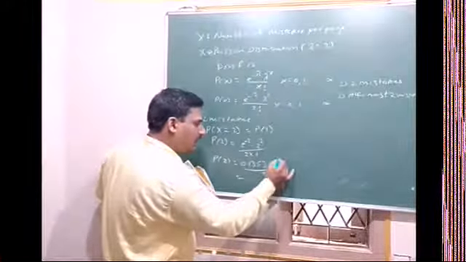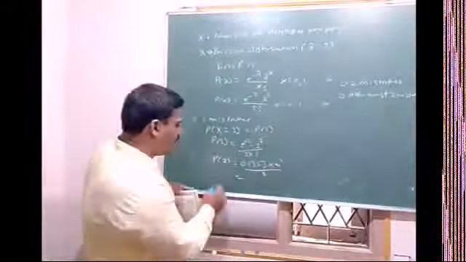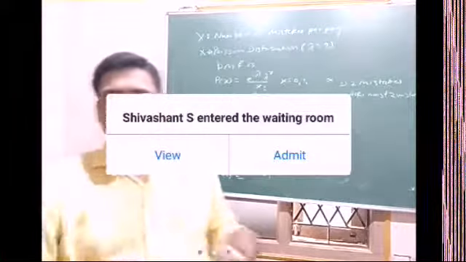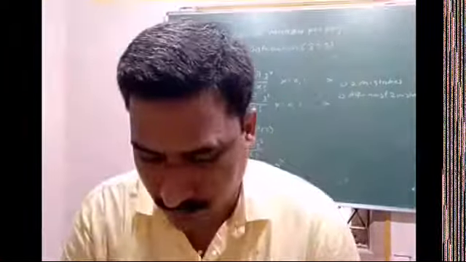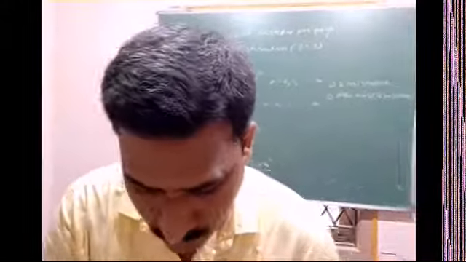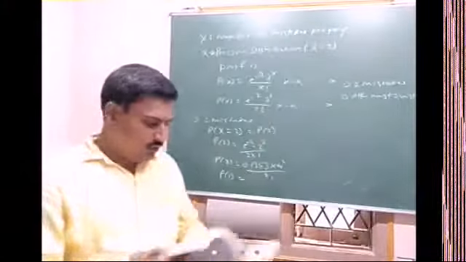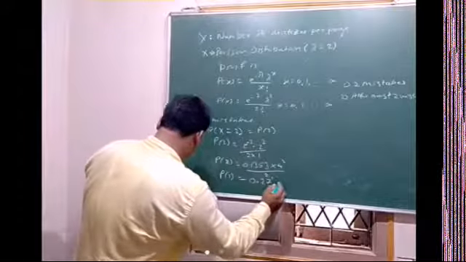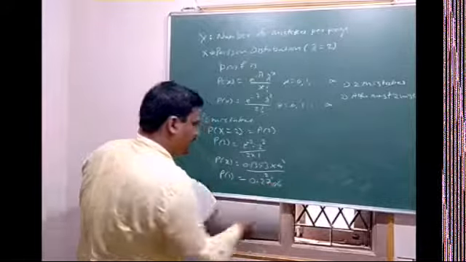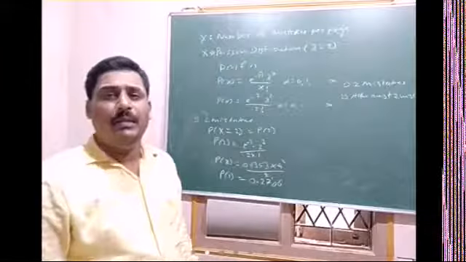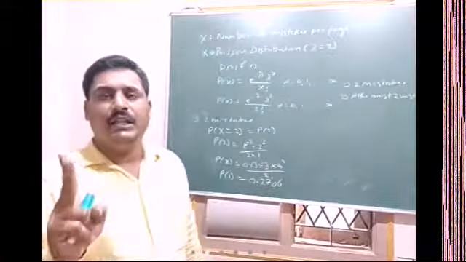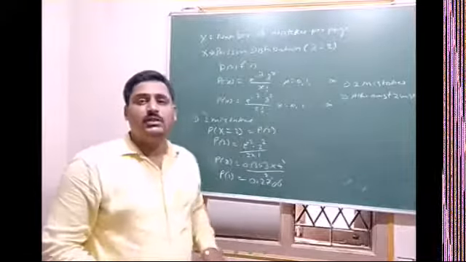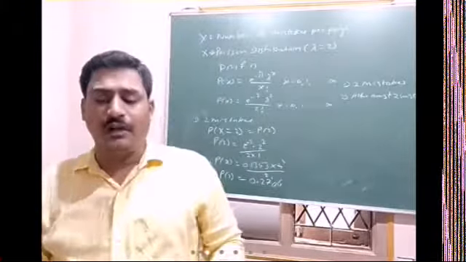So 2 ones are 2, 2 twos are 4. So P of 2 is equal to 0.2706. So the probability of getting exactly 2 mistakes is 0.2706. So that is the answer for the first question.